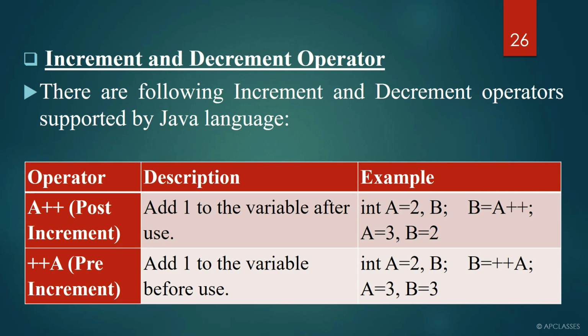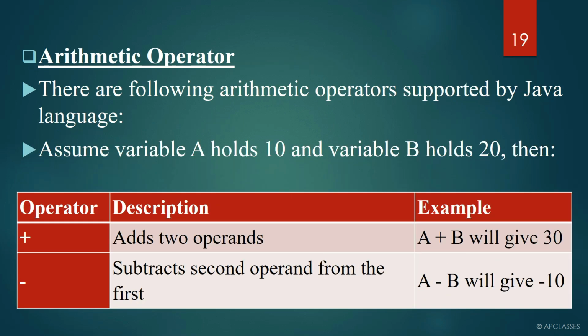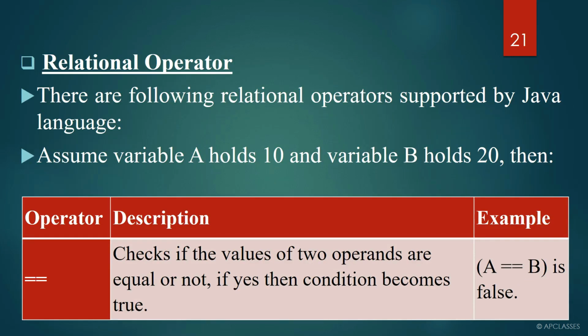The reason is it is quite a new thing for you. You have never come across such an example, where the increment or decrement can be done using a single operator, with a single operand. You have never seen this kind of example, right? I hope that arithmetic operator is quite clear to you. So let's move to the next one, that is called relational operator.